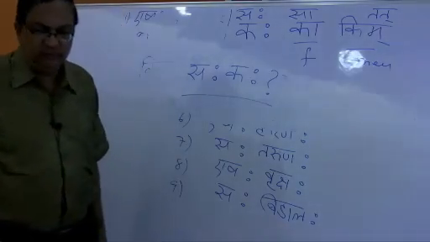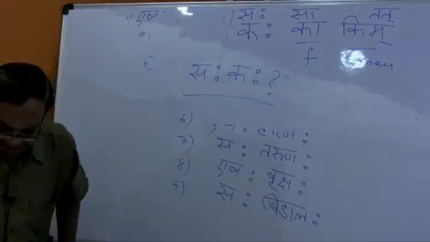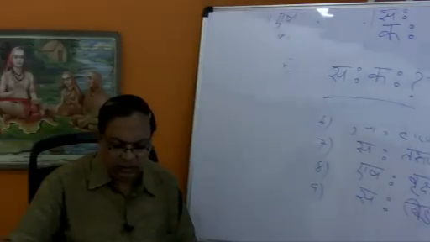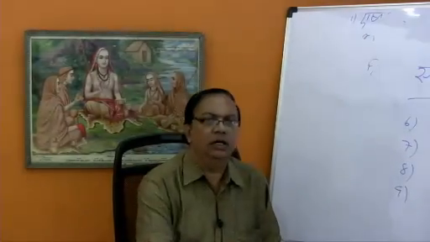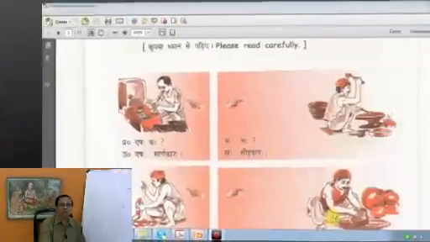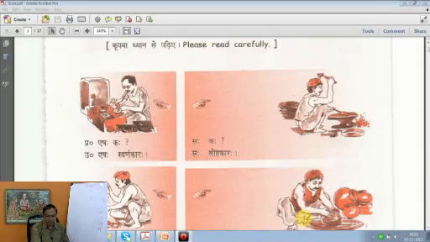It means who is he? So the answer is given. Saha Lohakaraha is a blacksmith. So in the first sentence we have seen Eshaha Kaha. Who is this person? Eshaha Swarnakaraha. We said he is a goldsmith. Saha Kaha, who is he? Then we said Saha Lohakara, he is a blacksmith. Swarna being gold, Loha means metal, so he is a blacksmith.